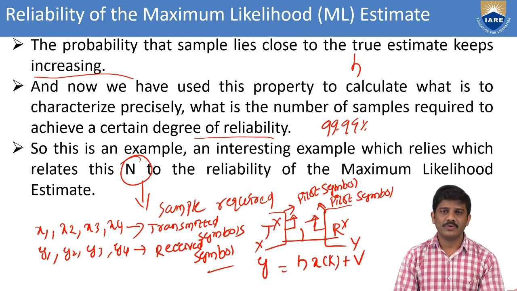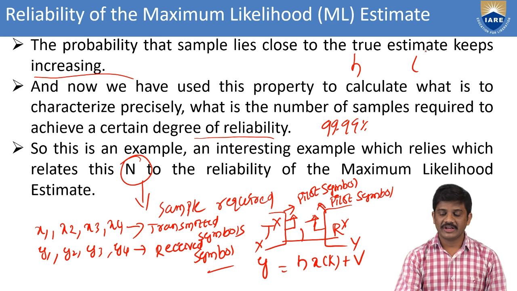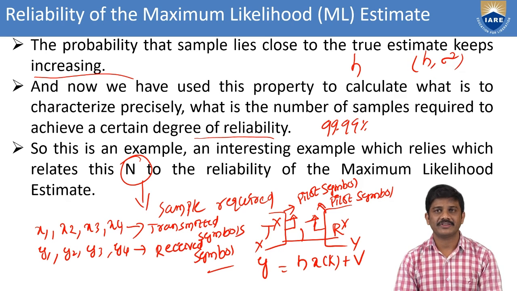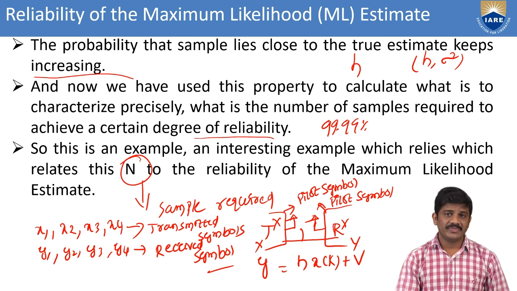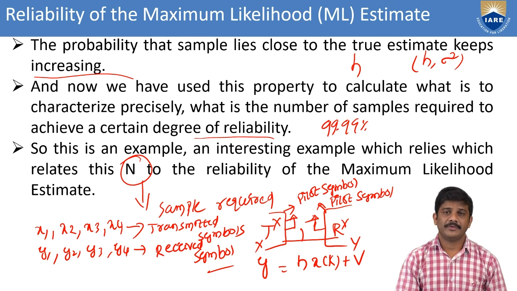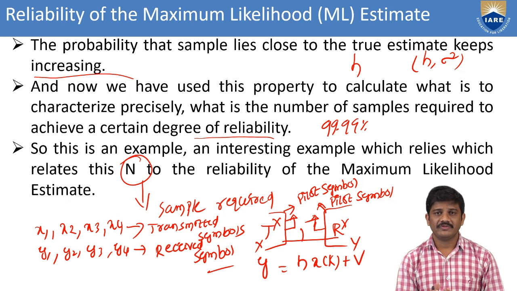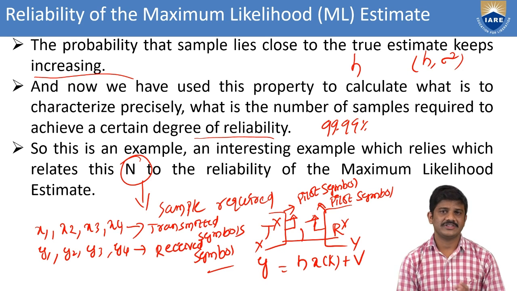Previously we went with the variance based on the mean. Here mainly we consider 0 and sigma square, that is h comma sigma square. This is the mean and also the variance we are considering for this maximum likelihood. Based on the maximum likelihood we have some characterization and the number of samples required to achieve this reliability, in our sample communication for the wireless sensor network.